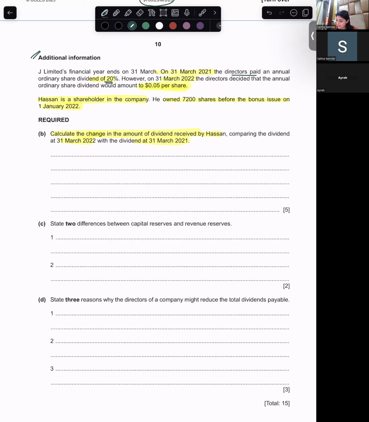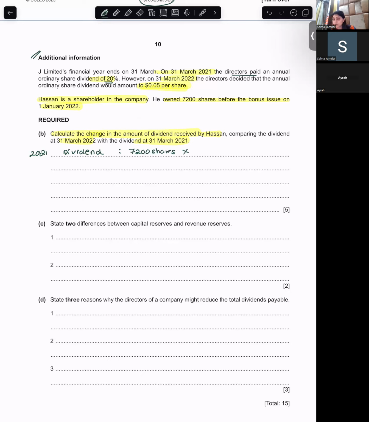So when I say 2021 dividend, can you tell me what is the 2021 dividend for Hassan? 7,200 shares, 20%.